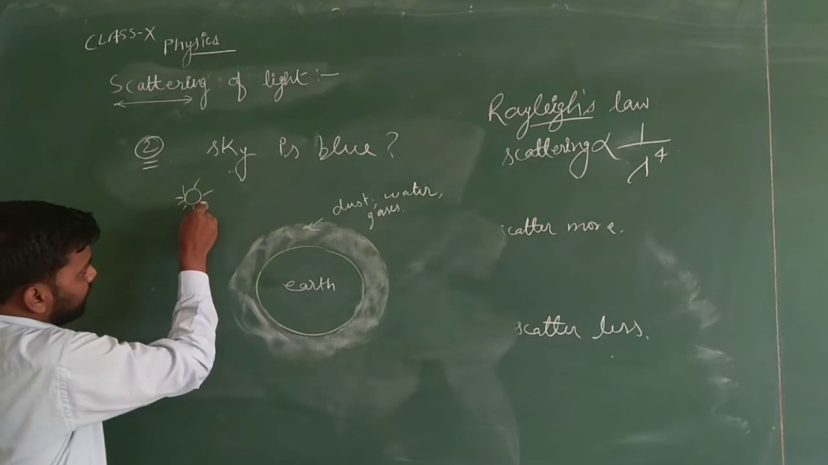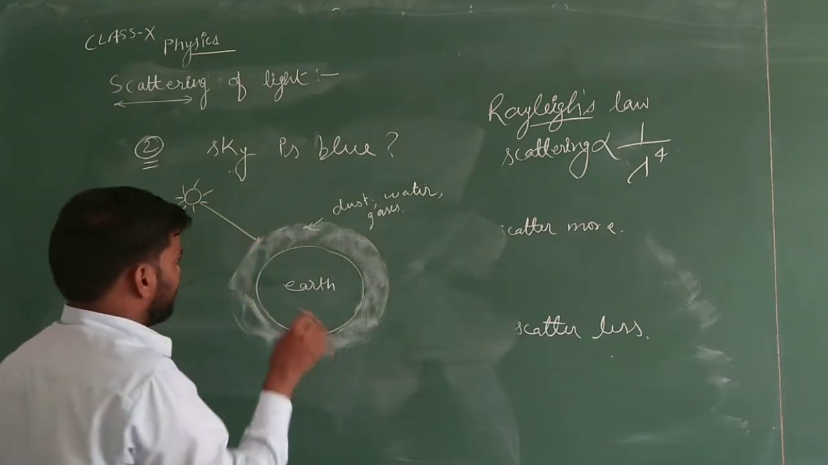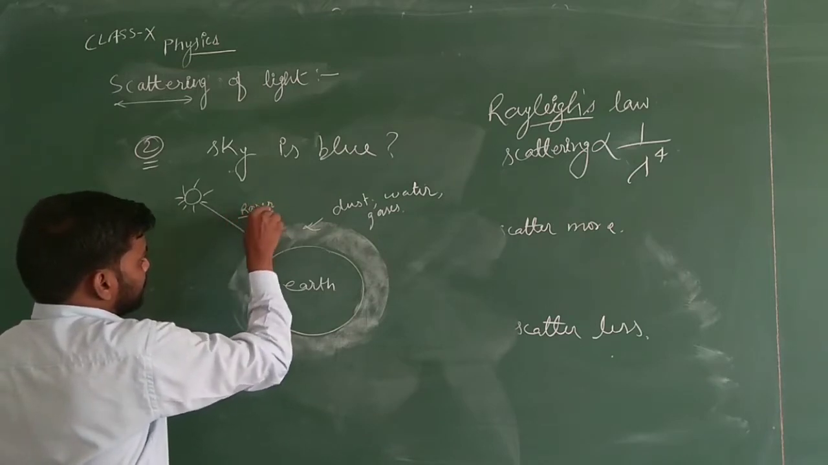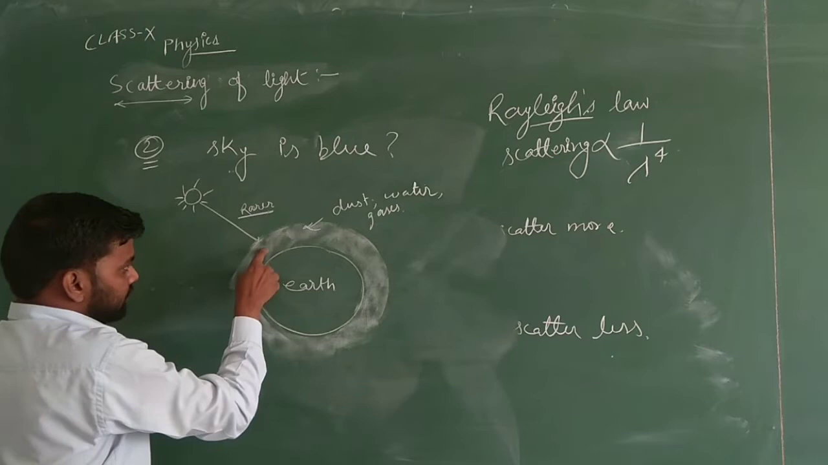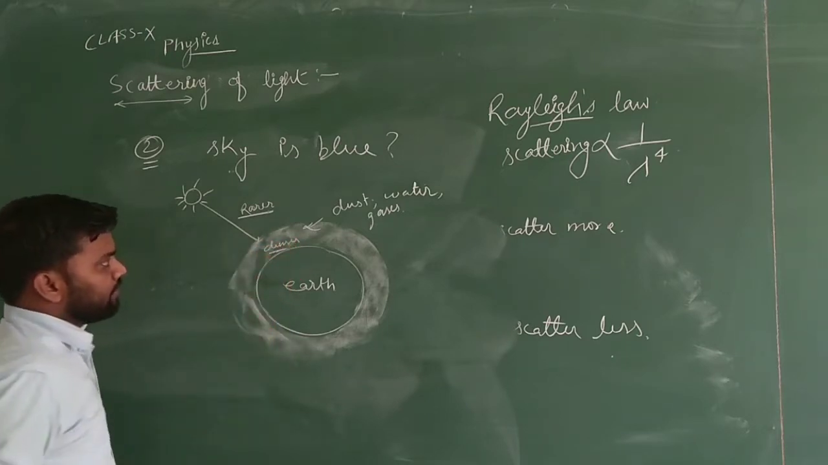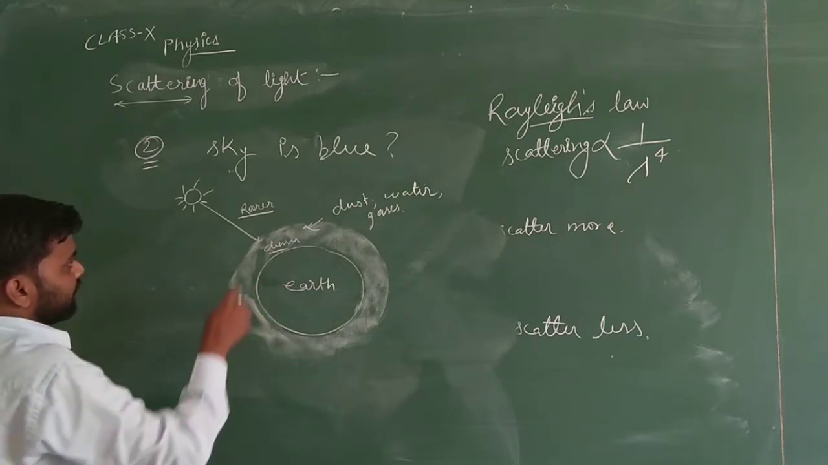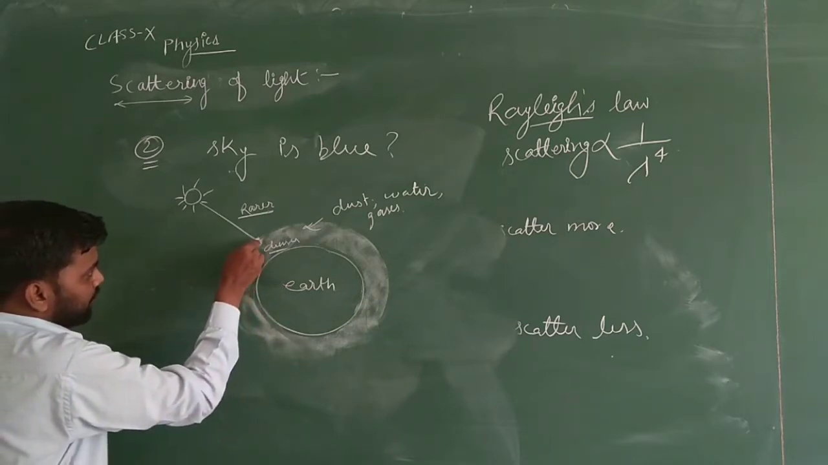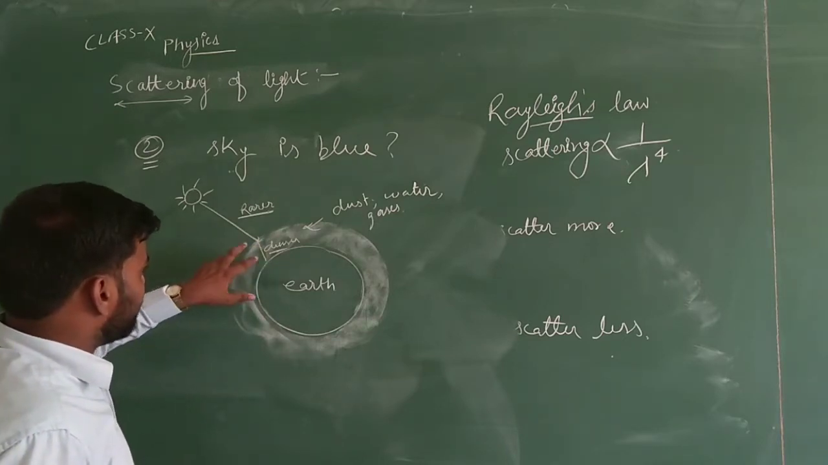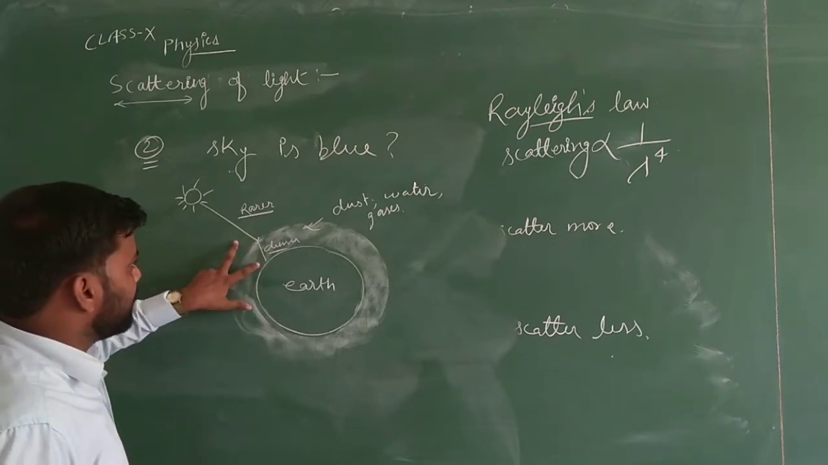Now what will happen when the light ray is coming? Space will be a rarer medium, because it is vacuum, and this atmosphere is a denser medium. So whenever a light ray travels from a rarer medium to a denser medium, definitely it will bend towards the normal. So it will move like this. Here refraction is taking place.